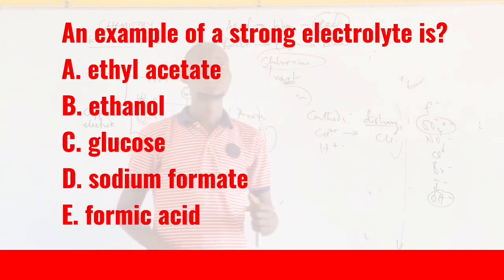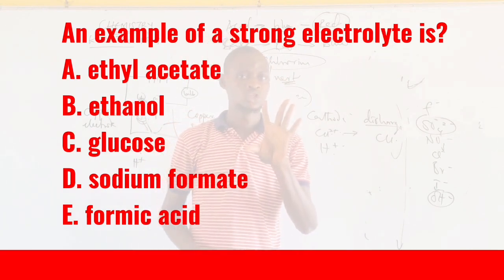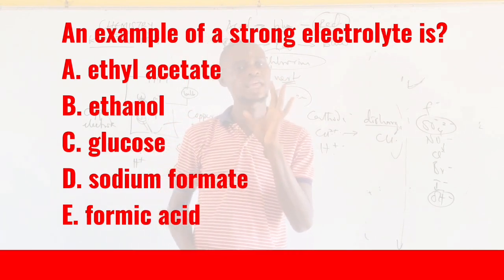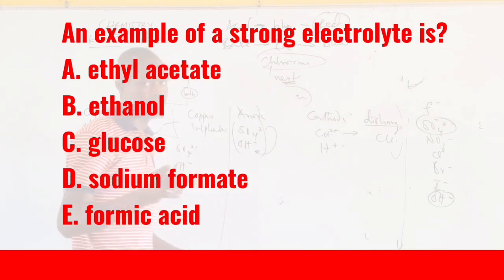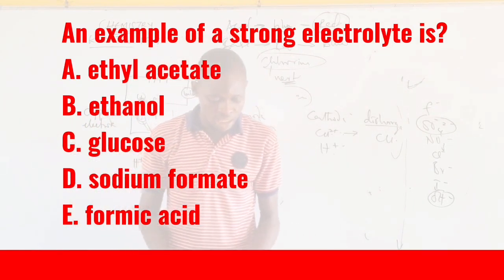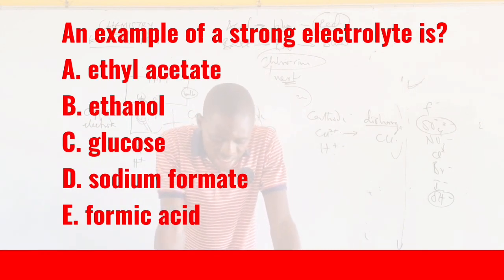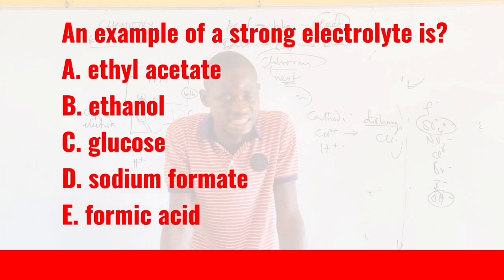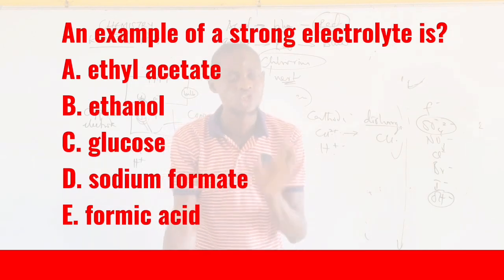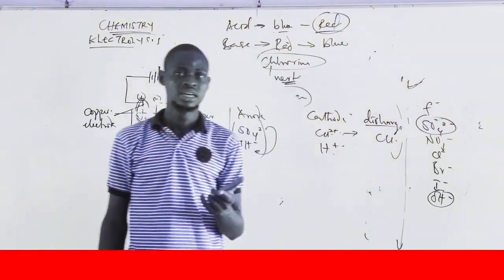Now, you see, strong electrolytes are majorly ions of sodium. Sodium ions are what? Strong electrolyte. So, sodium formate is the strongest electrolyte among everything that is here. The rest of them, they are what? They are weak electrolytes. Ethyl acetate, ethanol, glucose, formic acid, they are all what? Weak electrolytes, except sodium formate. Why? Because sodium formate is just like in form of an ester. Are you getting something now?